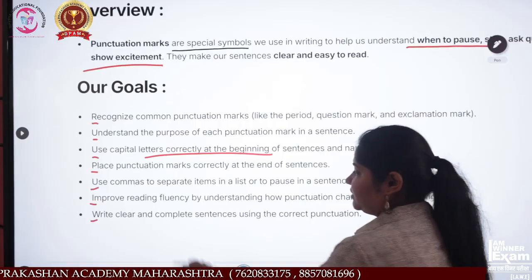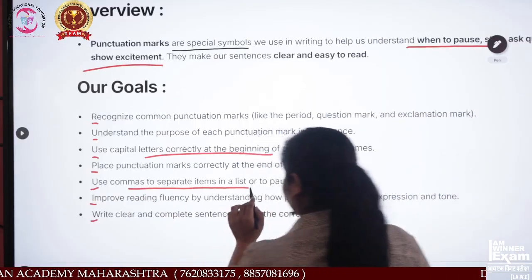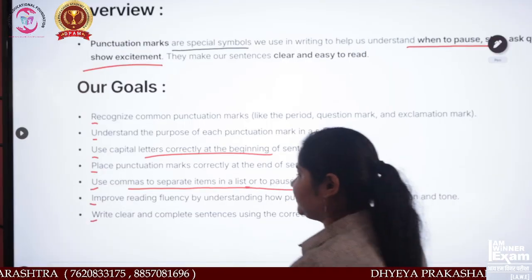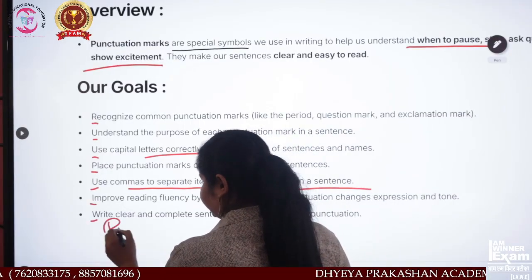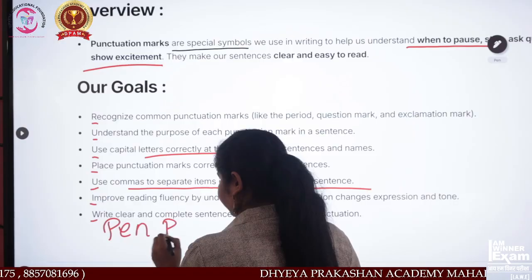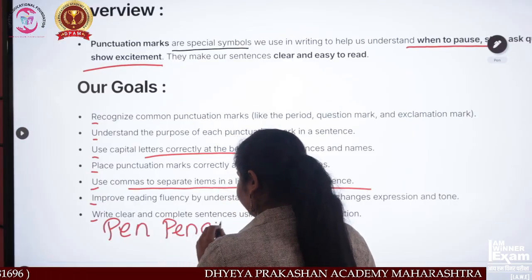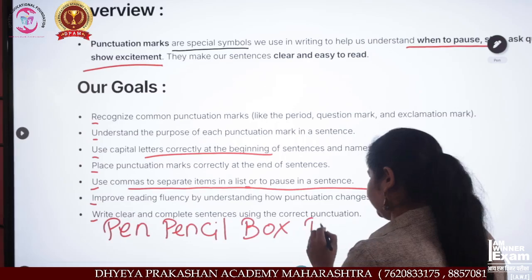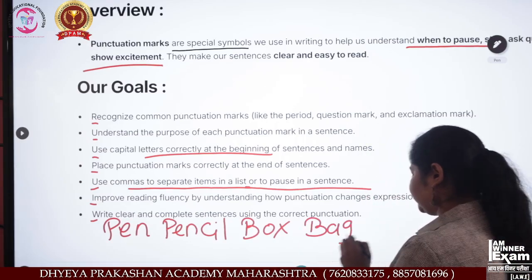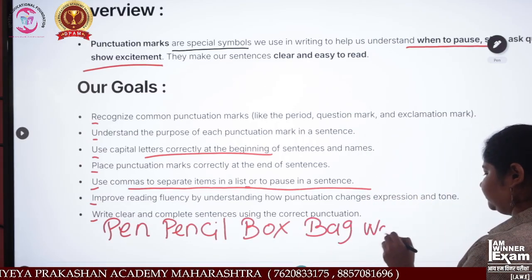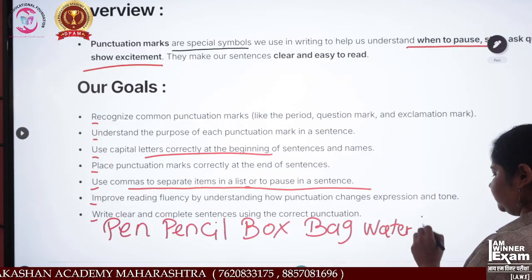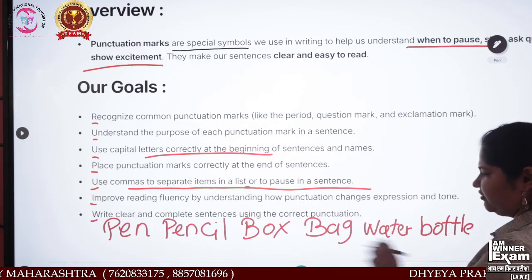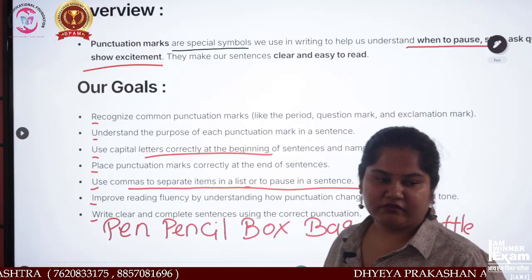Okay. Now, see, another is what? Use commas to separate items in a list, to pause in a sentence. See, if I give a list, write this, I write pen, pencil, box, bag, water, bottle. See, if I write only this, this is what?